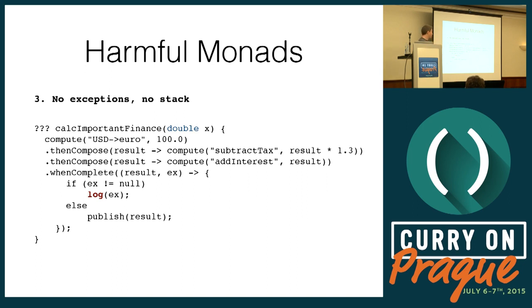So you can't use throw. And over here, as you can see, we can't use catch either. You get the exception as a function argument. And the pure functional people are going to say, that's great, an error is a value. But to us imperative developers, an exception is more than a value. It's a value with a stack context. So when we log this to the log, and we're going to try to do post-mortem debugging, we're not going to see that the exception came from the call to the calc important finance method. Our stack context is lost.